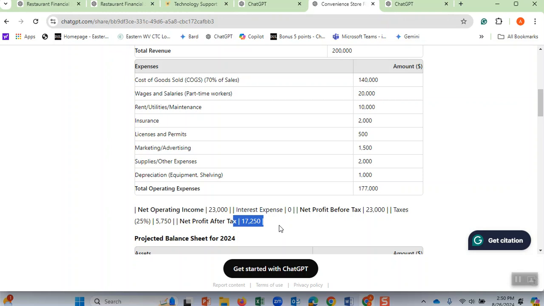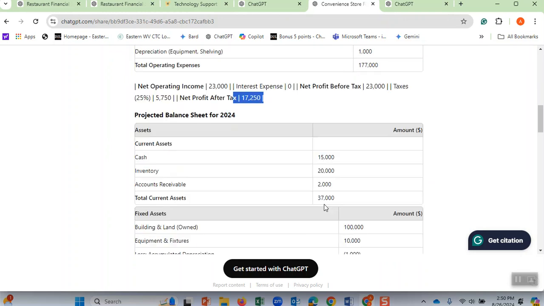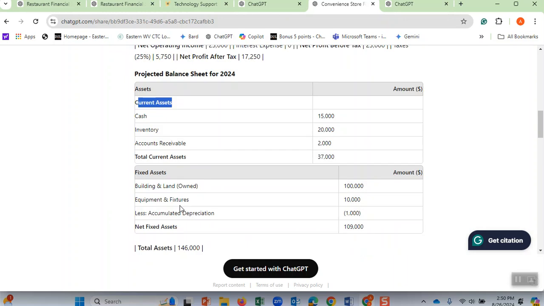I want you to see how nicely ChatGPT created these financial statements. Then we go and look at the balance sheet. The assets include current assets and fixed assets.